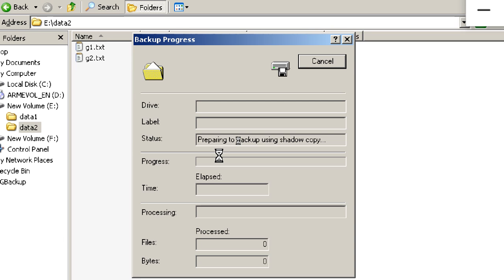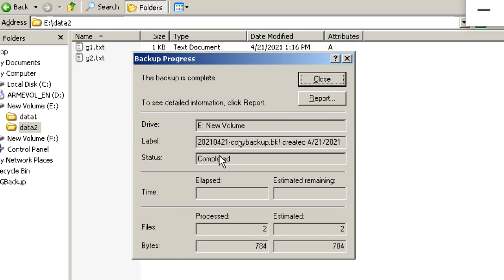Let it do the backup. Okay, it is completed.